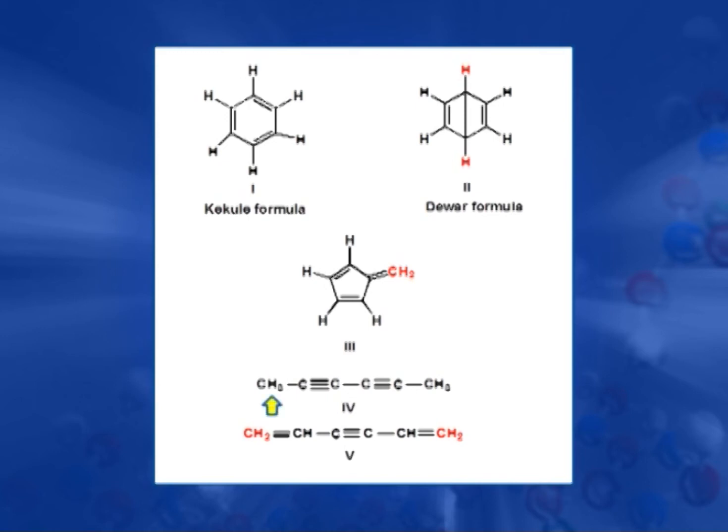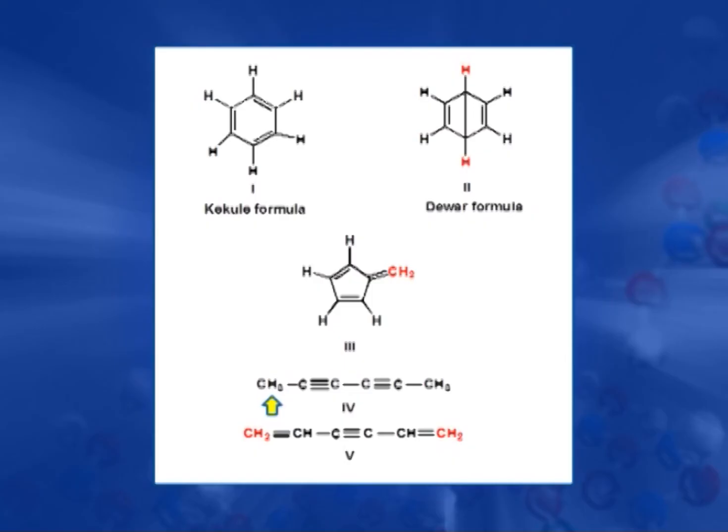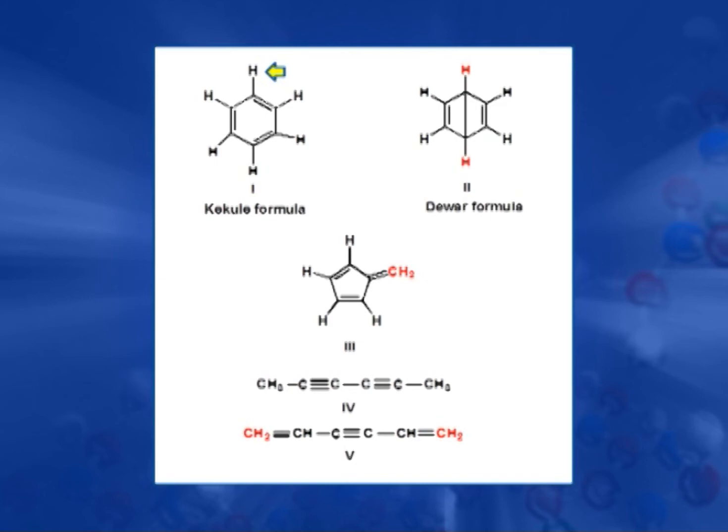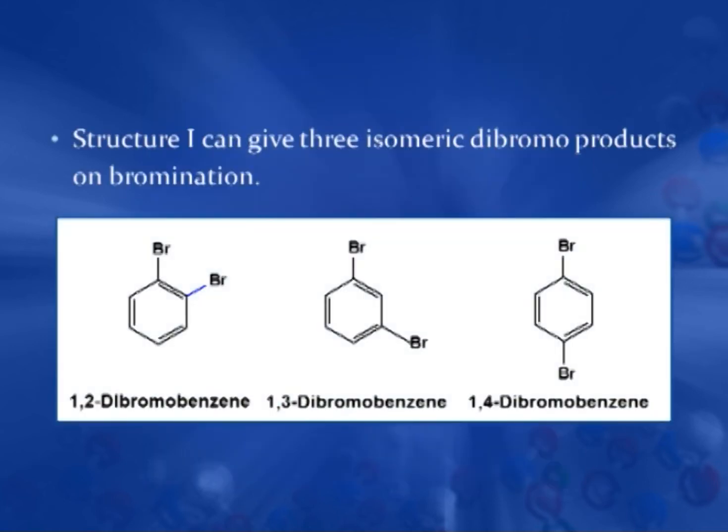Now, we come to formula number 4. Here we have 1,2 and 1,1, only 2 types of di-substituted products. So, structure number 4 must be rejected according to this experimental fact. We are left only with structure 1. Structure 1 can give these 3 products on bromination: 1,2-dibromobenzene,